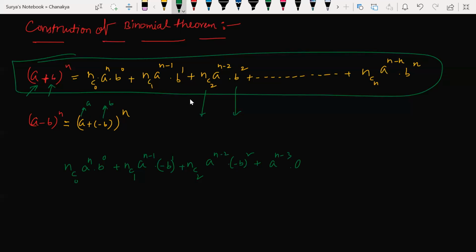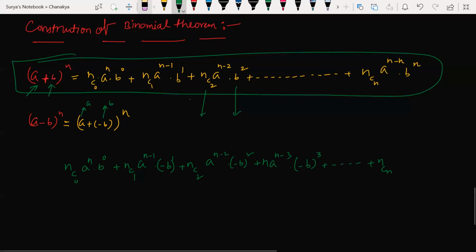So nC3 here, b to the power of, minus b to the power of 3 and so on.